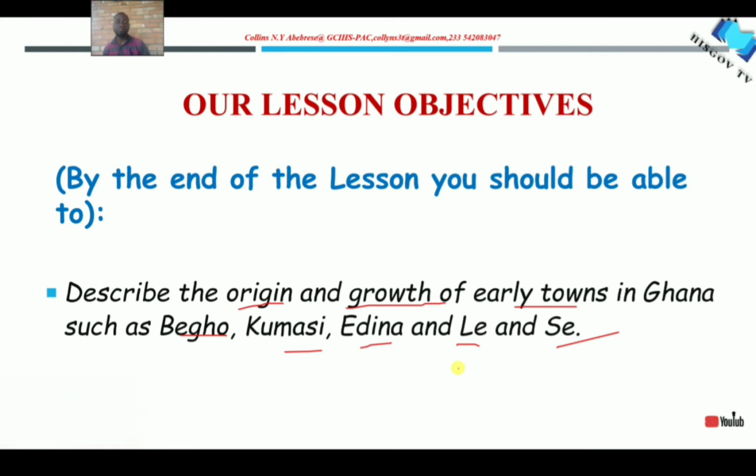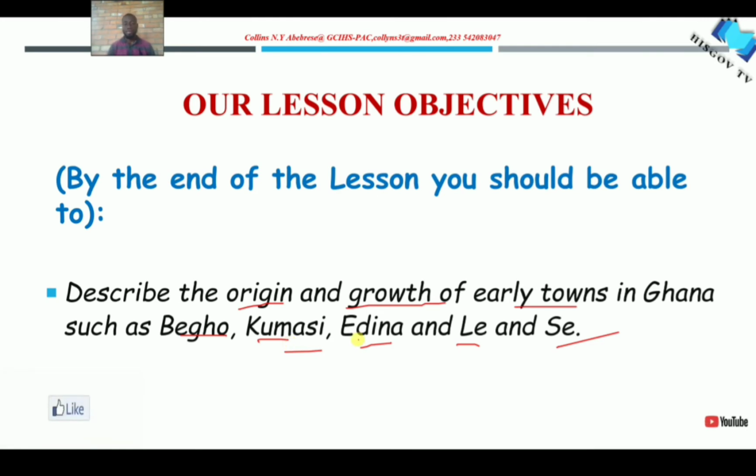And so we will look at Bono. I don't know if you have been there before or you have heard of a town called Bono. And then we also look at Kumasi, and Kumasi is a very popular town, and I know you are familiar with this town.